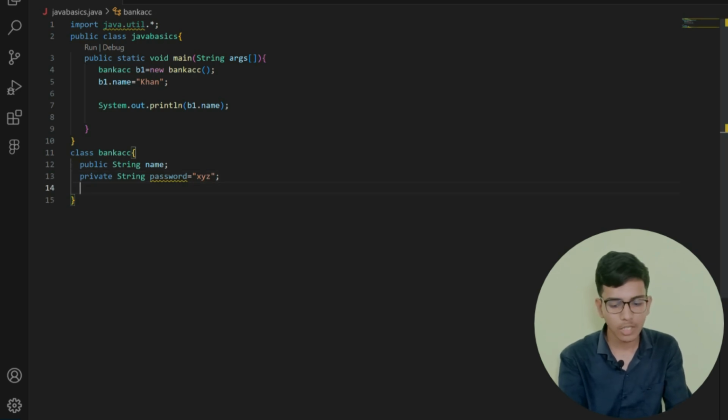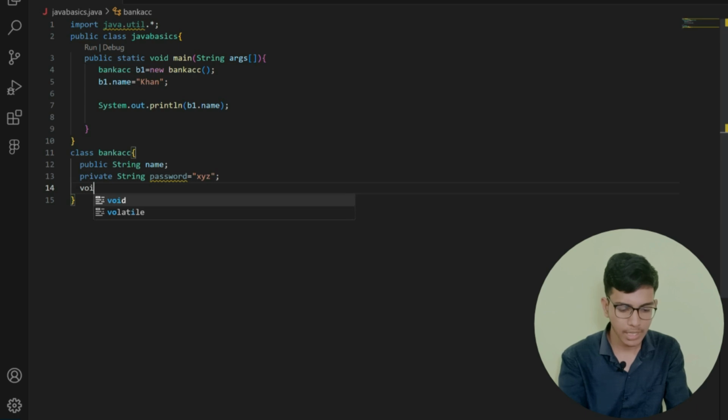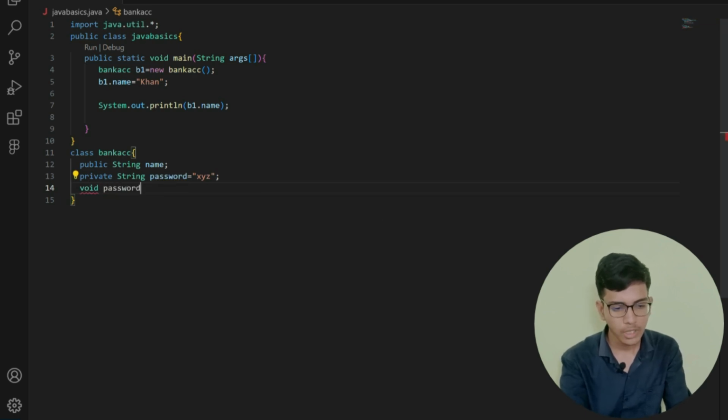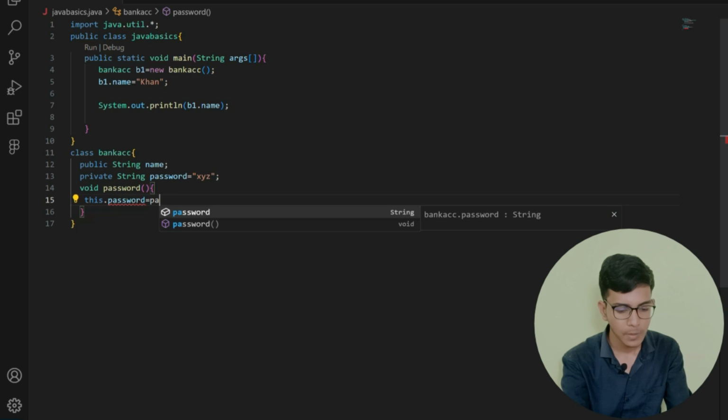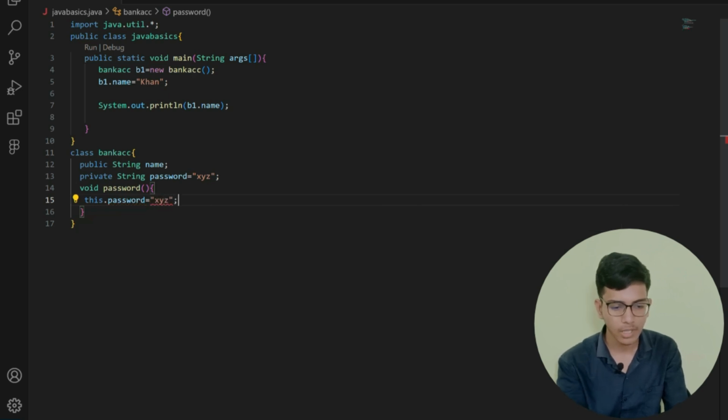Or I can create a function, that is void password, where I write this.password equals password, for example this.password equals xyz. So this is how I can create the function and assign the value of my password.